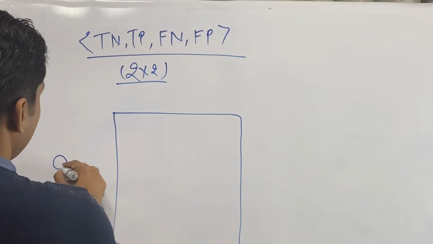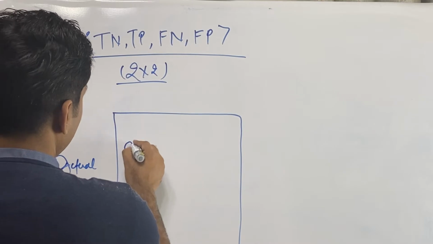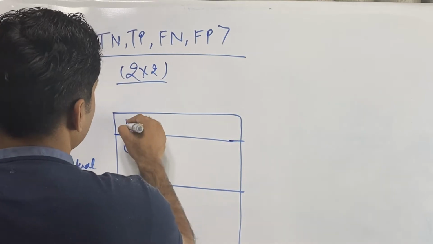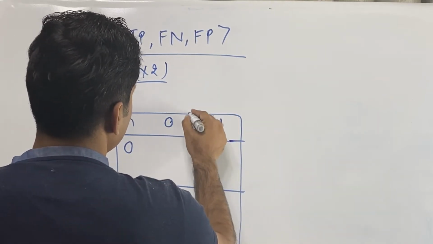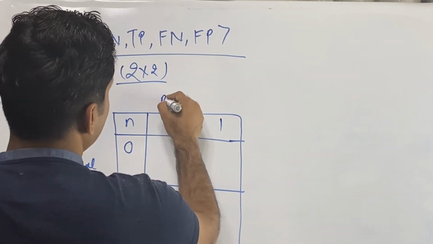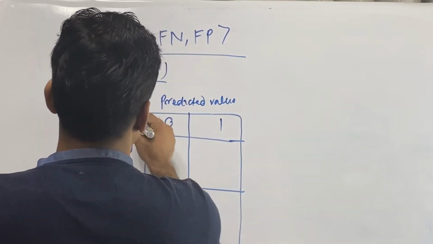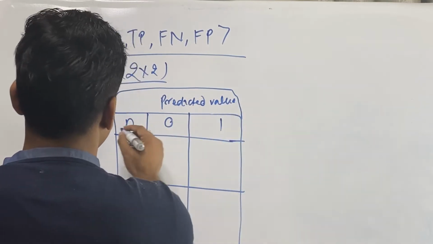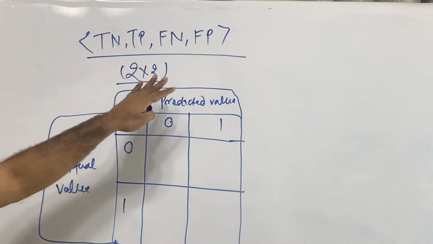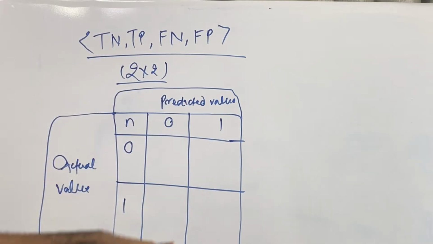Here is the actual value, we have 0 and 1. These are numbers, we can take 0 and 1. Okay, so this will be the predicted value, and this will be the actual value we have. So actual value, predicted value. I'll make you understand the true negative, true positive, false negative, false positive, as I discussed earlier.